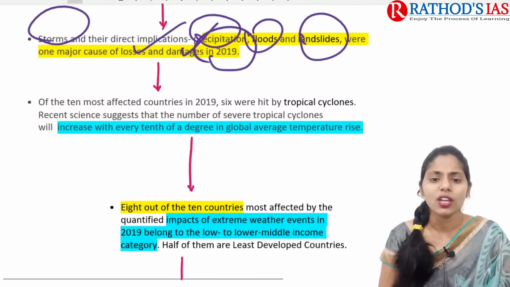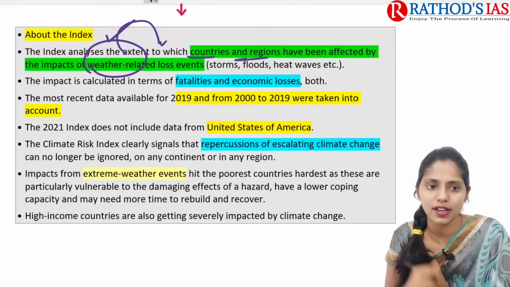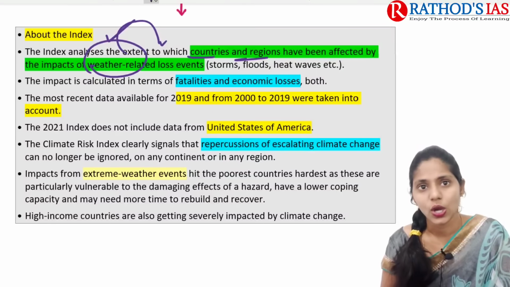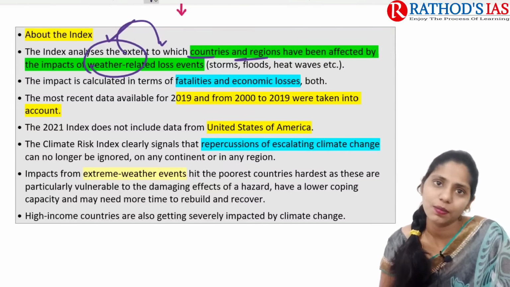Okay, so what is this index actually about? Some facts regarding this index: it analyzes to what extent countries and regions have been affected by the impacts of weather and weather-related events, for example storms, floods, heat waves, etc. Its impact is mainly calculated in terms of fatalities as well as economic losses, and sometimes both.